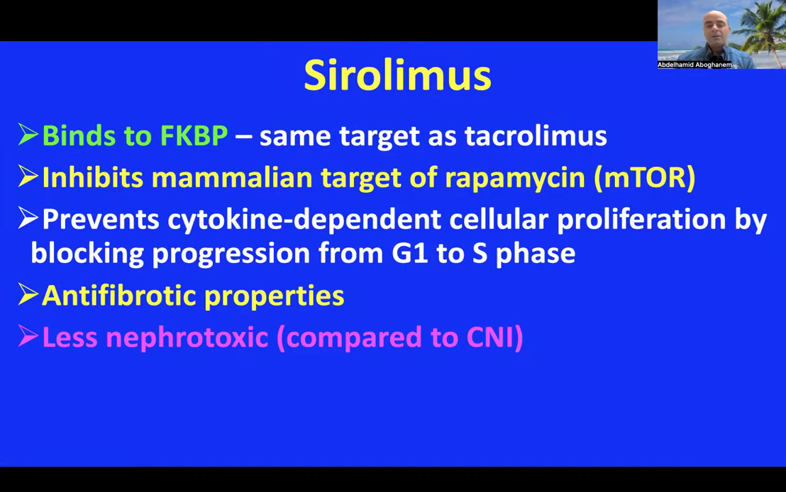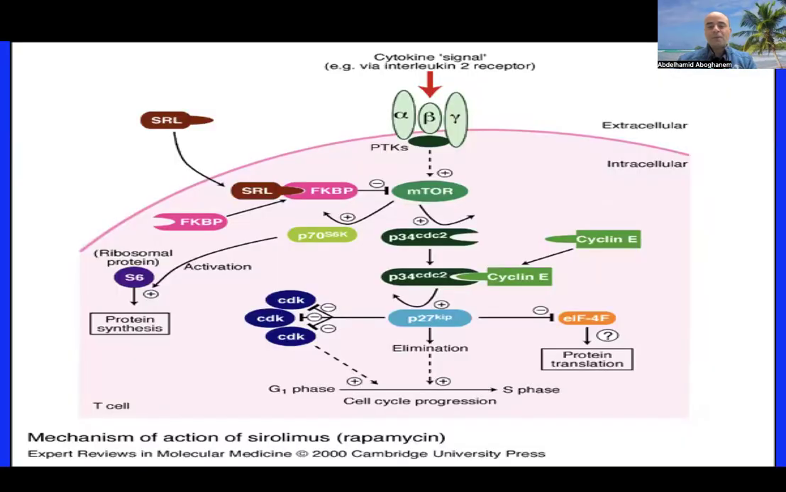زي ما قلنا بالظبط، inhibition of mTOR, and it will end by arrest or blocking progression from G1 to S phase in the cell cycle. Also another, anti-fibrotic properties، ولذلك احنا ما بنفضلوش، we don't prefer this medication in the perioperative period for wound healing, and less nephrotoxic compared with CNI. Again, this is the same.